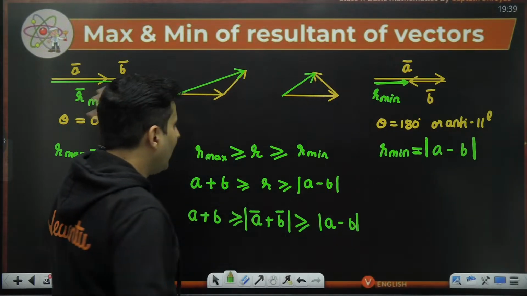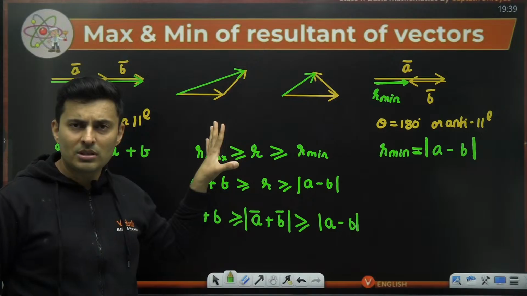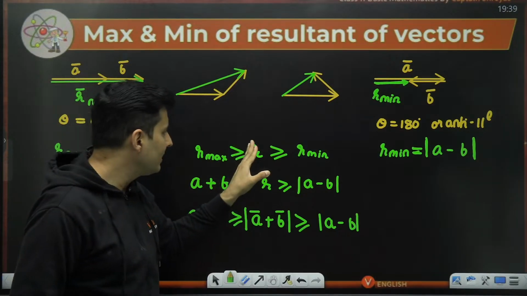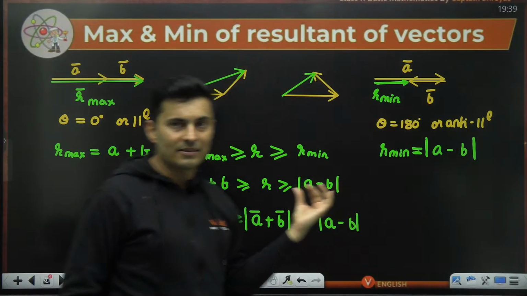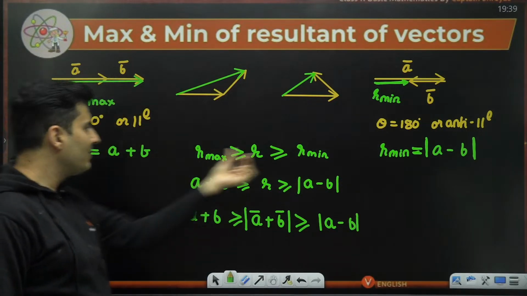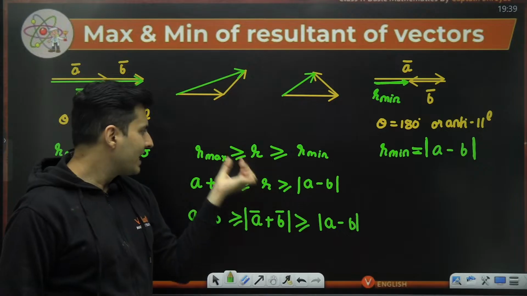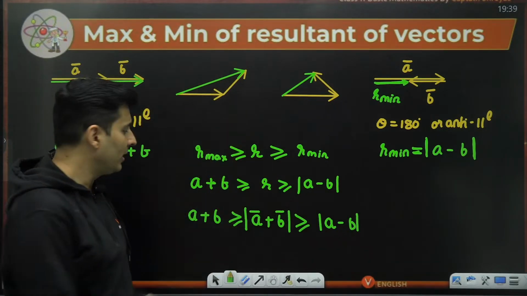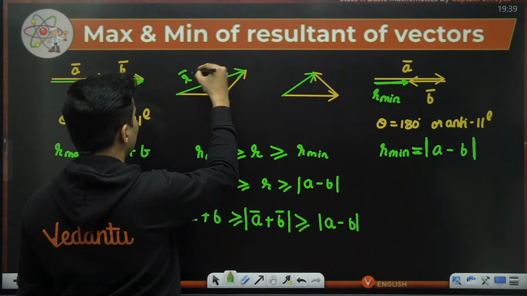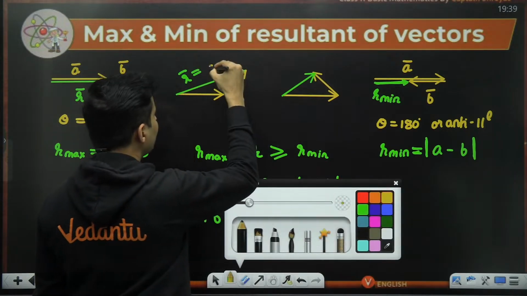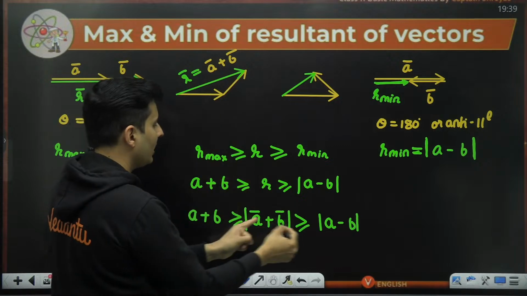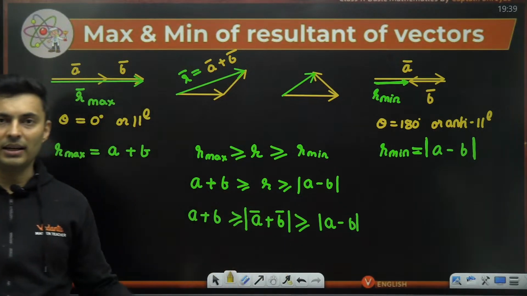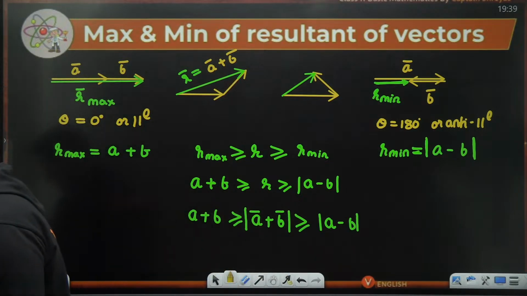So anytime else when the angle is acute or obtuse, you will see that the resultant will be lesser than the maximum value and it will be more than the least value. R max is A plus B, R minimum is A minus B. R is a resultant. Resultant means it is technically A vector plus B vector. But just R means magnitude of A vector plus B vector. That's why I put the mod symbol over here. Is that absolutely clear? Yeah.